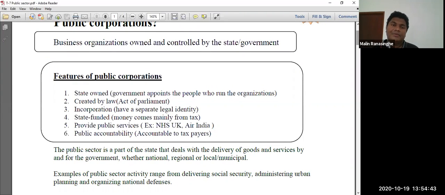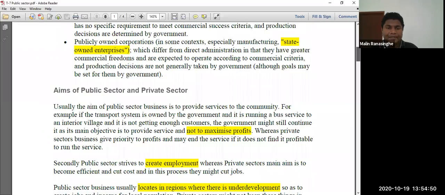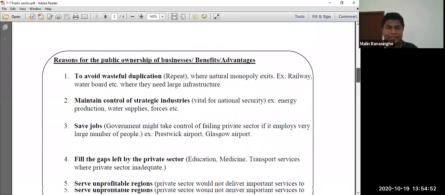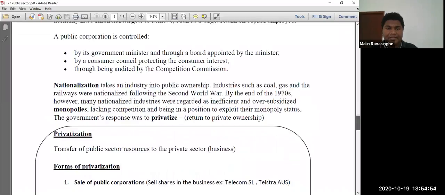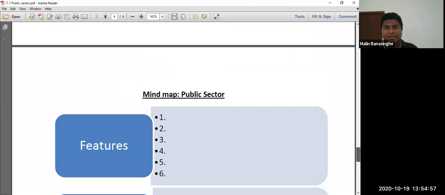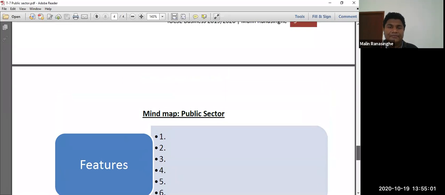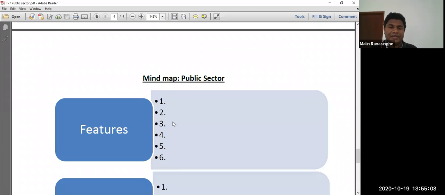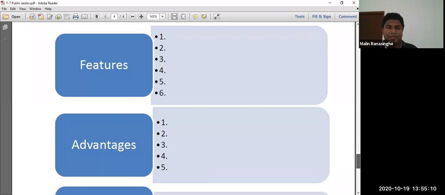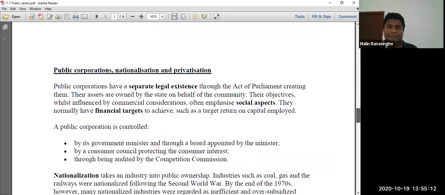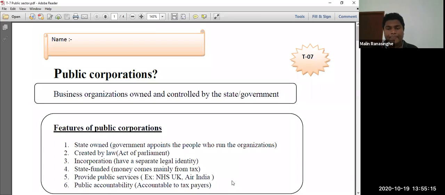Okay, from that we'll wind up today's session. Next day we are going to talk about reasons for public ownership, reasons against public ownership, and nationalization. In your handout, in the first blank box on page number 4, please write down the 6 features we learned today. Then I'm winding up today's session.